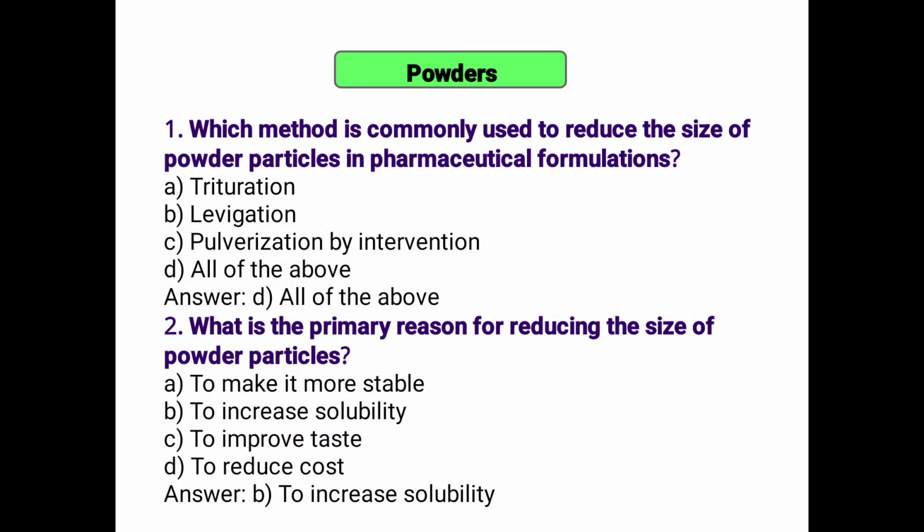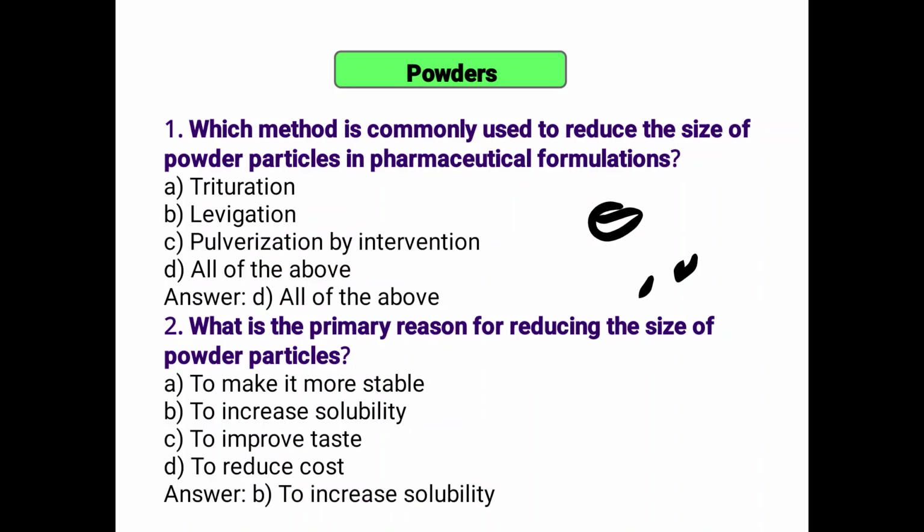Question asked: which method is commonly used to reduce the size of powder particles in pharmaceutical formulations?